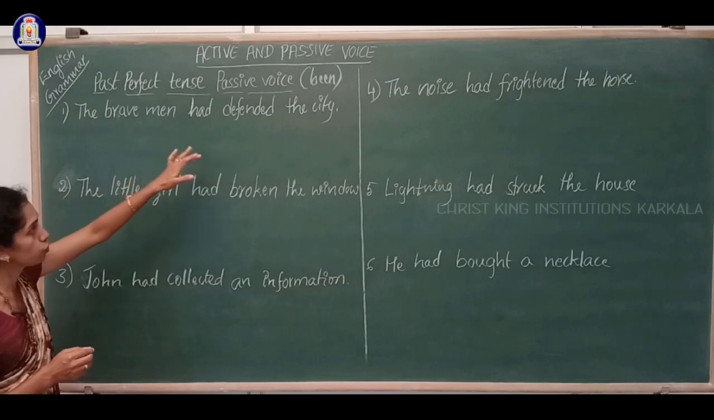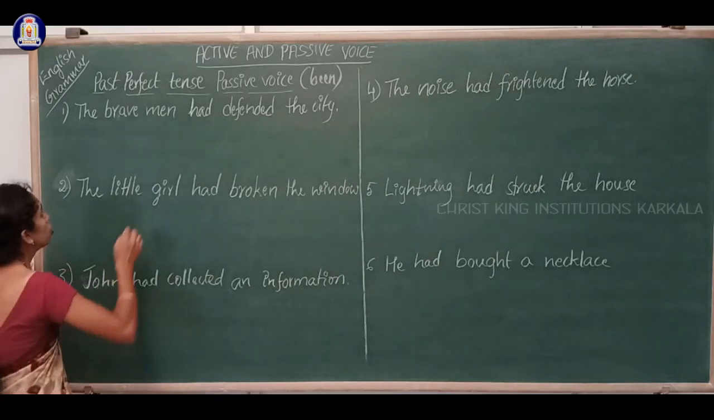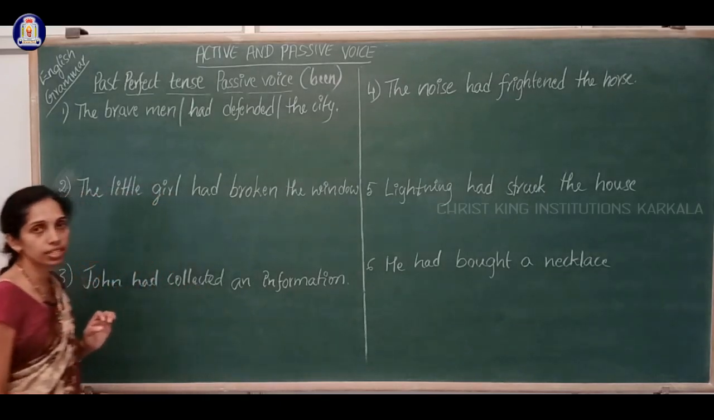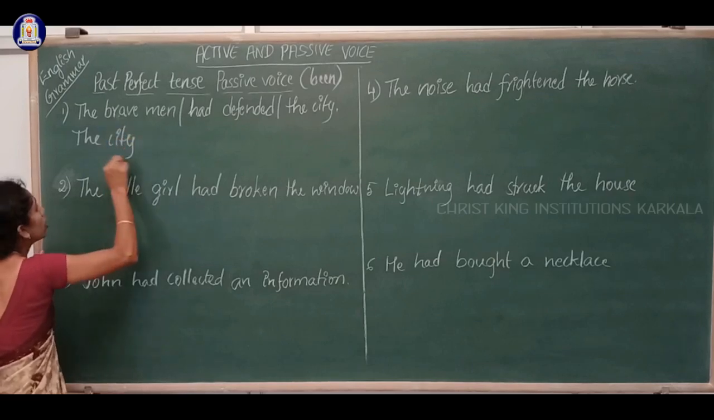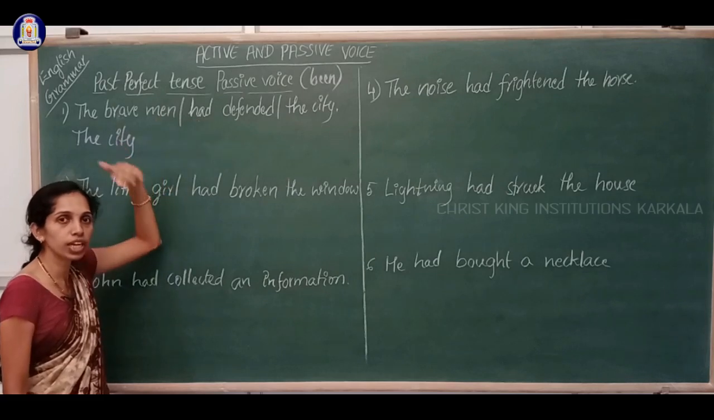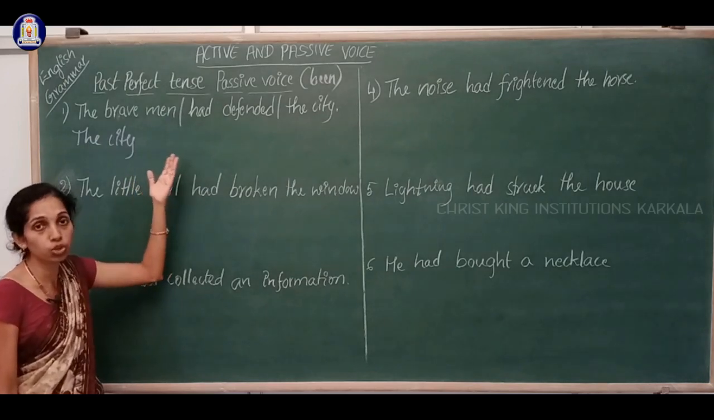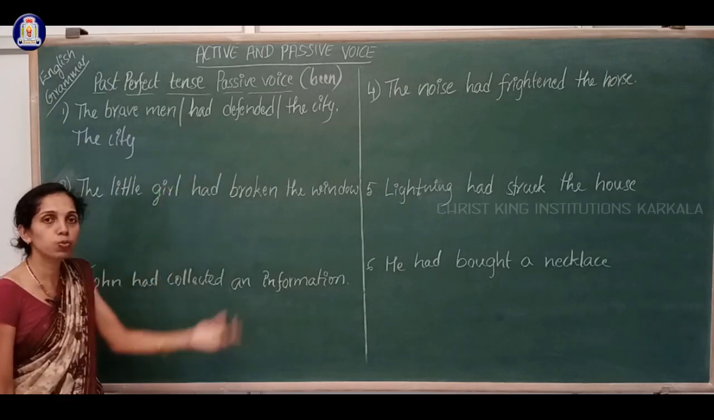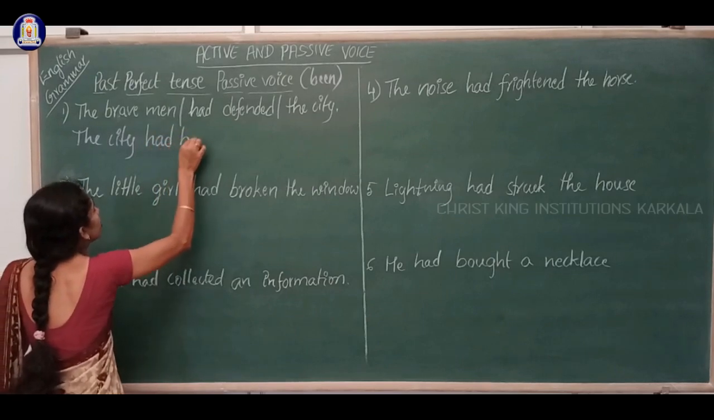The brave men had defended the city. First let us divide the sentence into subject, verb and object. So the brave men is the subject, had defended is the verb and the city is the object. So let me write the city. What we have to write next? Had. Since it is past tense we have to write had only. Here there is no difficulty of writing plural or singular, because had is used both as plural and singular. So the city had been.